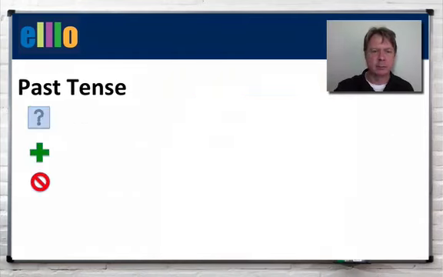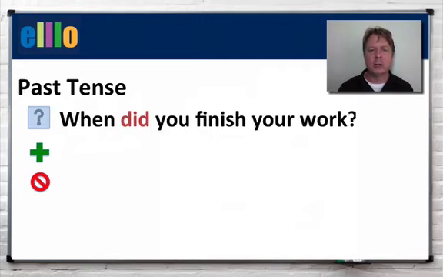So for example, in the past tense, we use did in a question. So when did you finish your work? When did you get home? When did he call? Who did he talk to? Where did you go? And you use did and then the verb. The verb does not change.